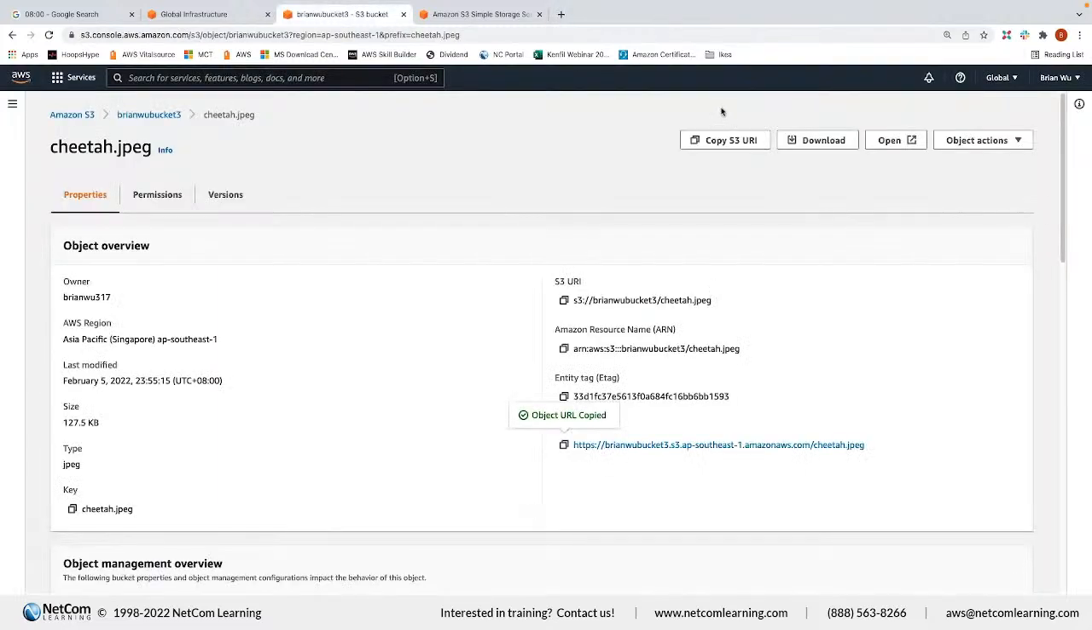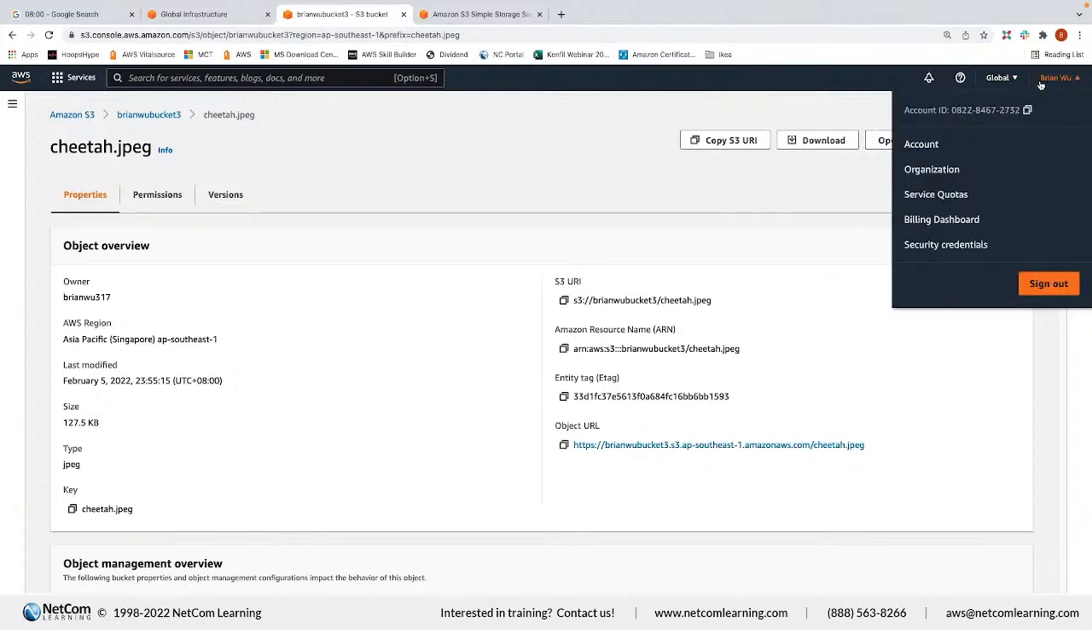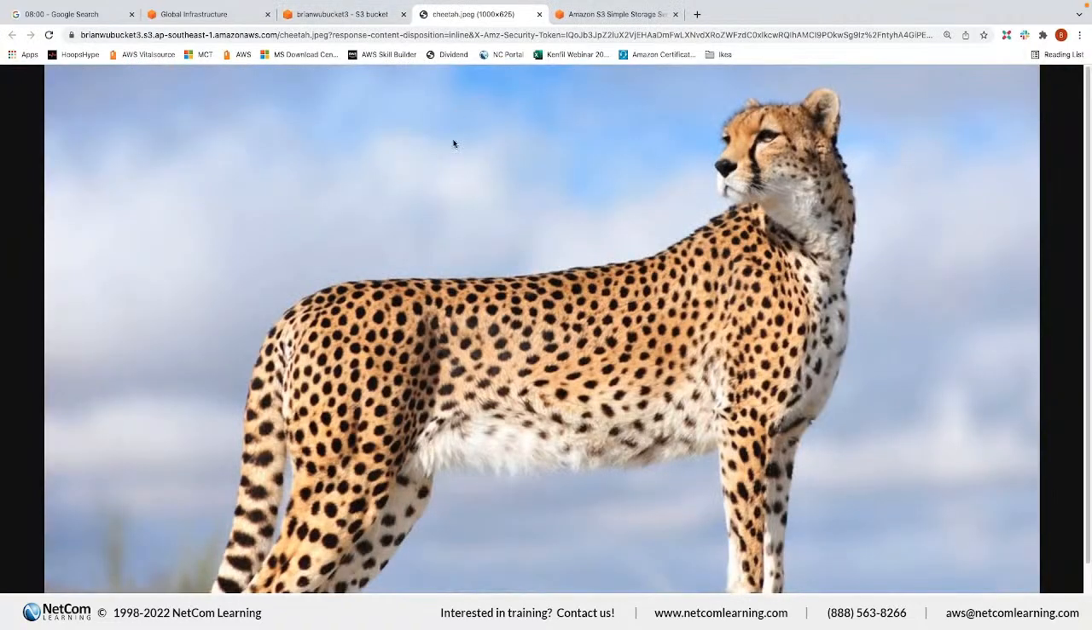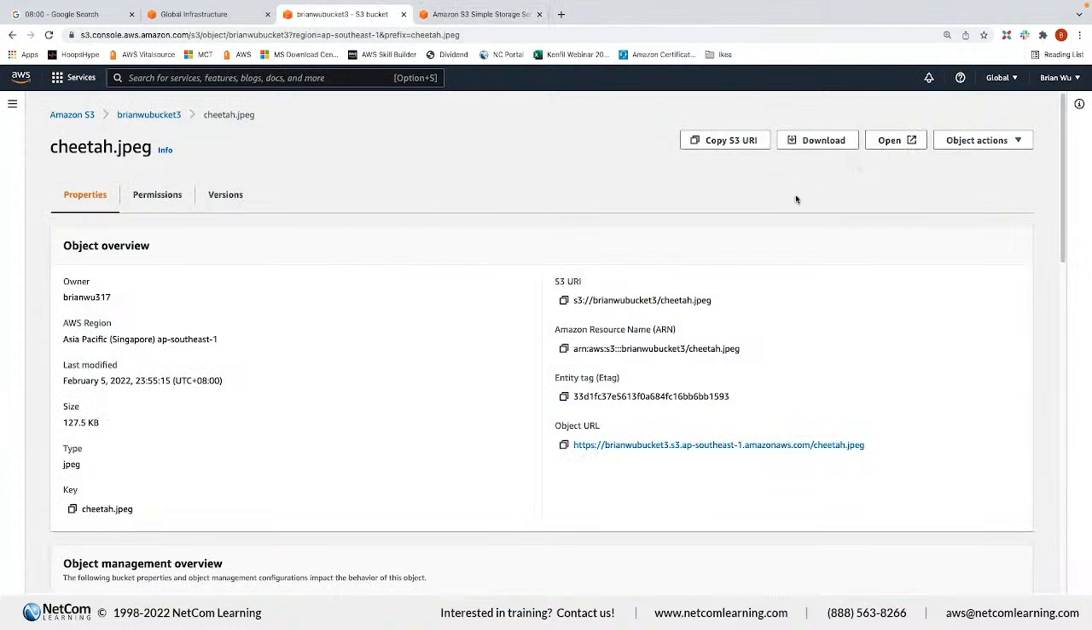So if I click this Open button, rather than just copying the URL, when I click this button, it remembers this is me, the credentials, the user, and if this user has permission, let's take a look. You can see, you can take a look at the photo. You can download your object. So that's S3.